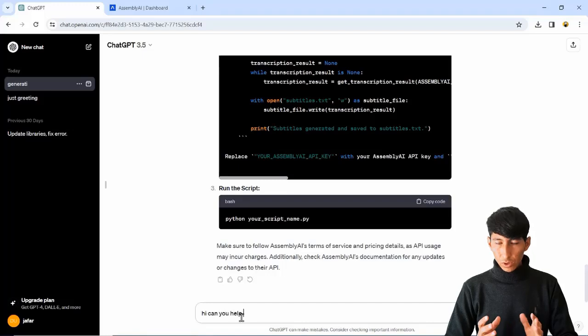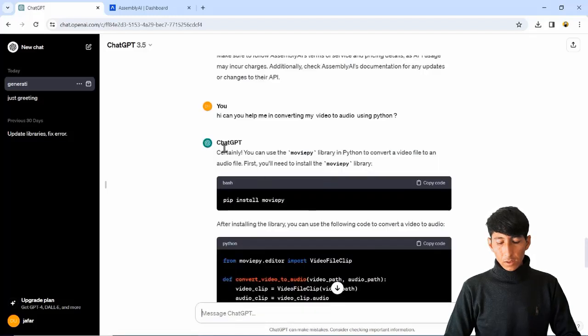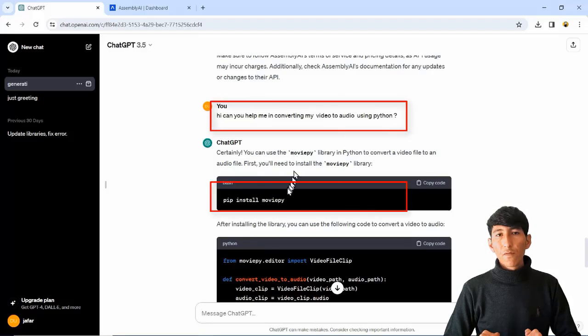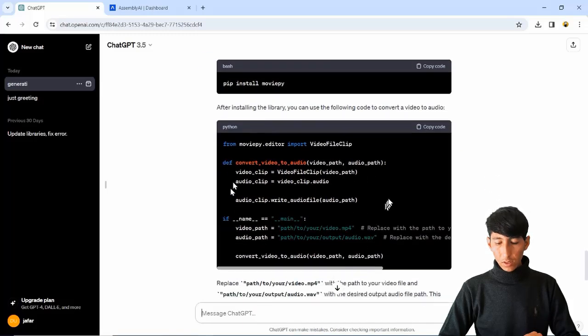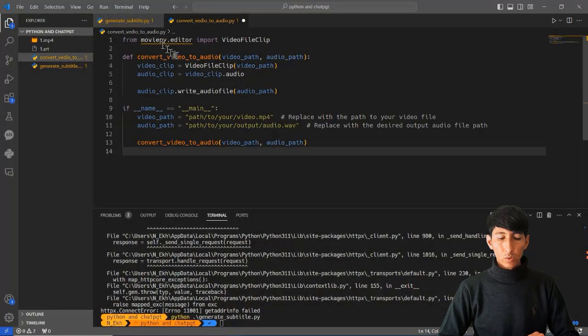First, I'm going to go to ChatGPT and ask, hi, can you help me in converting my videos to audio? ChatGPT is going to give me an answer. As you see here, we need to use MoviePy. First you need to install the MoviePy library and then you can use it. We do have the code here. I'm going to just copy the code from here and then paste it in my IDE, the VS Code IDE.